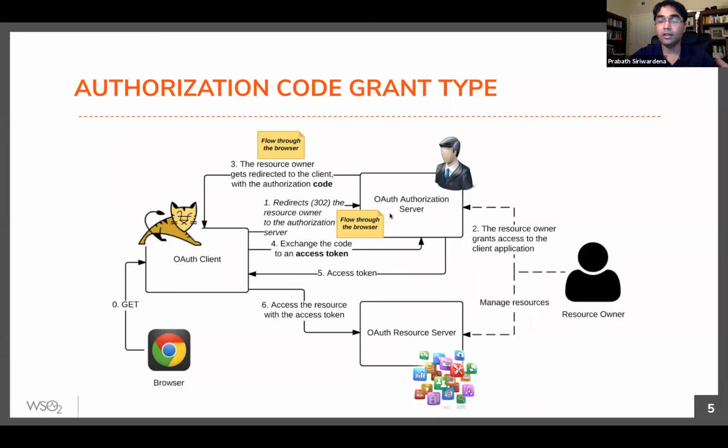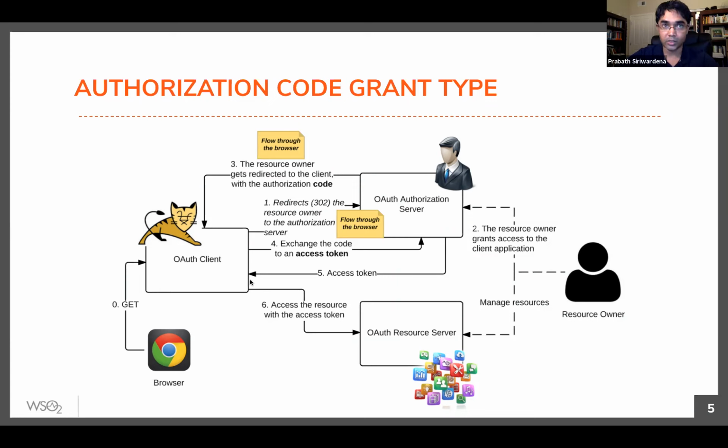Then authorization server will communicate that to the resource owner, get the consent of the resource owner, and then will share a temporary code with the OAuth client application, right? So this is called the authorization code. Once again, it flows to the browser. So when anything flows to the browser, the resource owner can see, right? The end user can see it. So this is a one-time code with a very short expiration time. So ideally, it's around 30 seconds to 1 minute. Now, the OAuth client application has the code. In step 4, it will exchange that code to an access token, right?